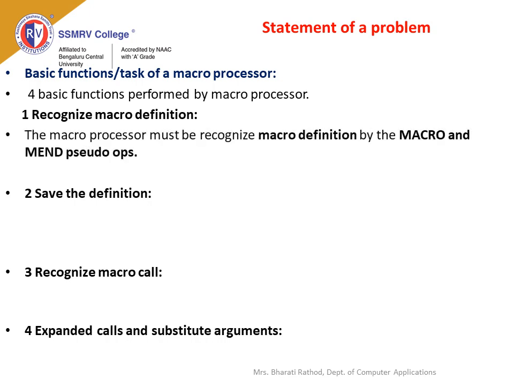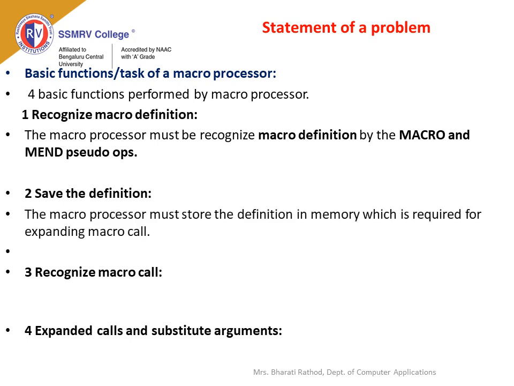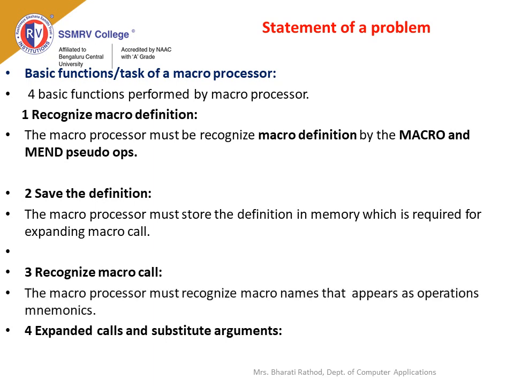The macroprocessor must recognize macro definitions by the MACRO and MEND pseudo-ops. That is, it has to identify nested macros and MEND statements and correctly match the last MEND statement with the first MACRO. Now consider save definition. The macroprocessor must store the definition in memory, which is required for expanding a macro call. In case of recognizing a macro call, the macroprocessor must recognize macro names which appear as operation mnemonics.